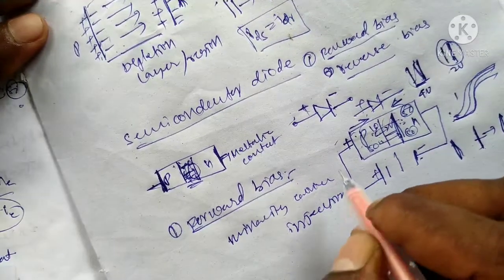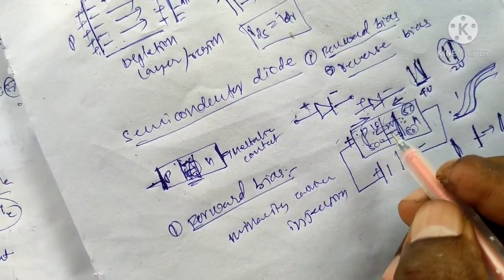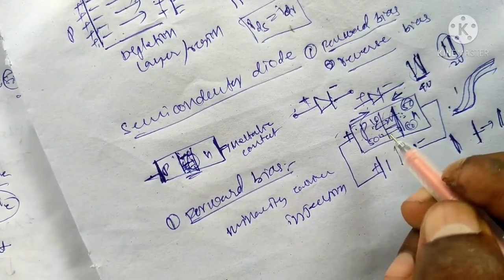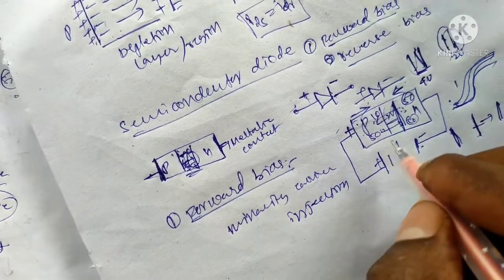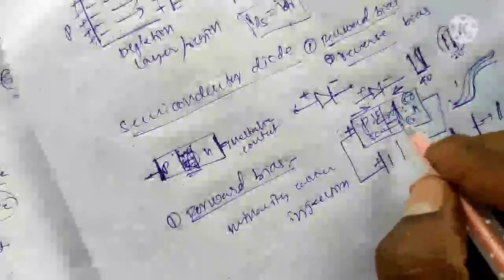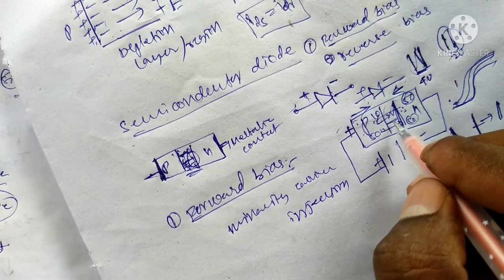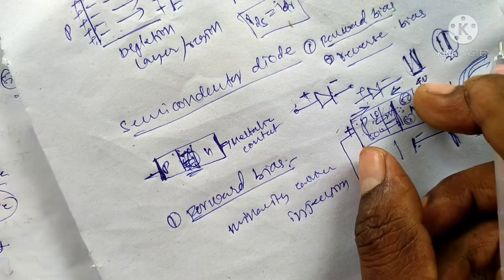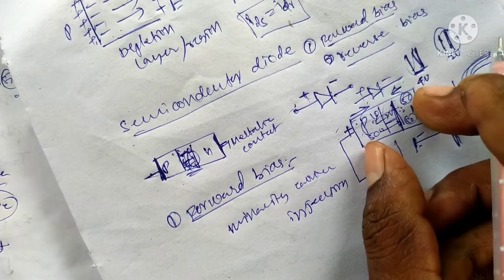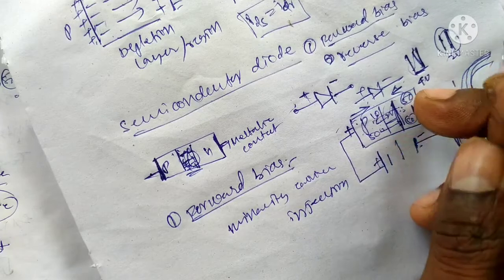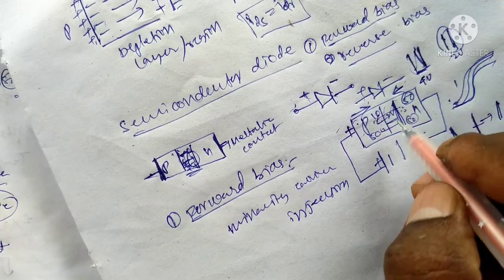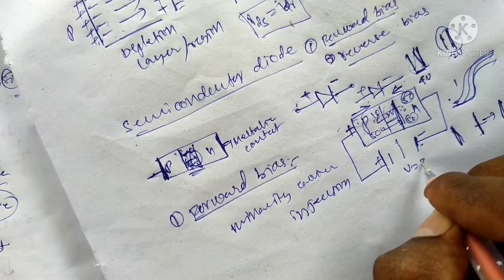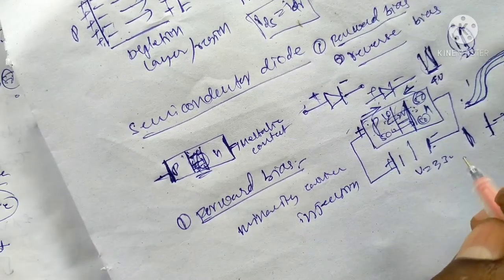Out of 50, 10 will come to this side, and in the P side, out of 50 holes, 10 go inside across the depletion layer, because the depletion layer is very small. That is the minority carrier injection, only with the presence of the applied voltage, 2 volts to 3 volts.